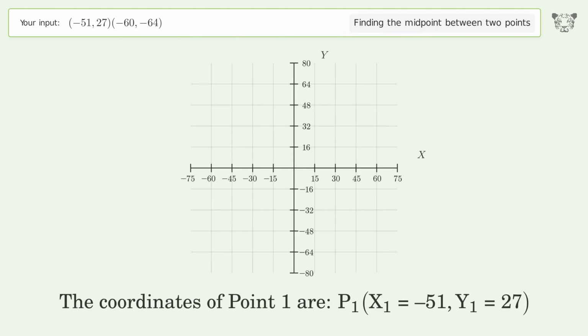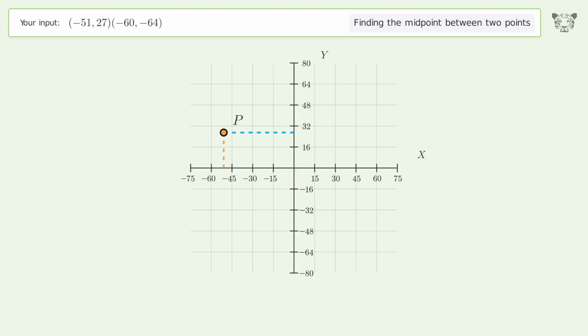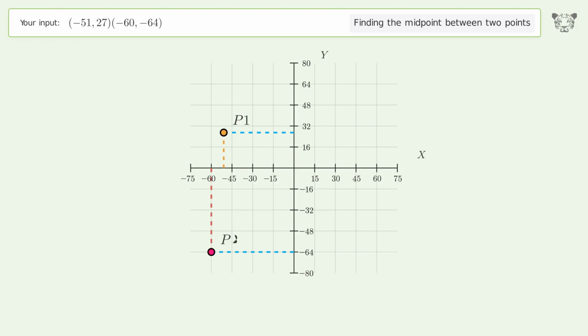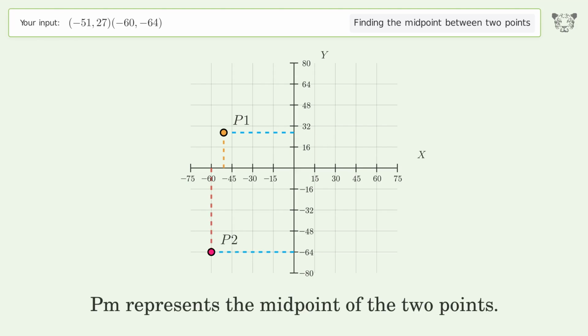The coordinates of point 1 are, x1 equals -51, y1 equals 27. The coordinates of point 2 are, x2 equals -60, y2 equals -64. PM represents the midpoint of the 2 points.